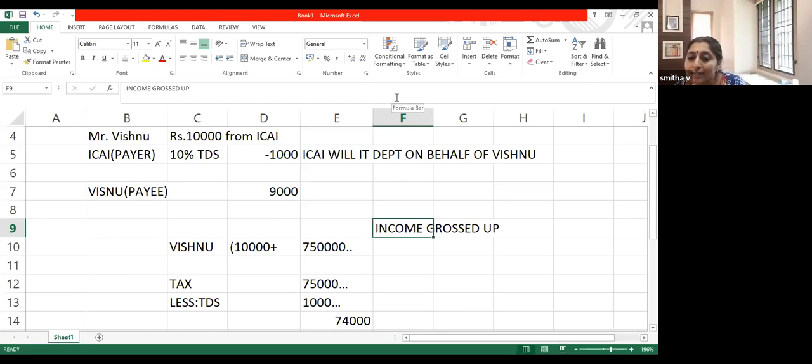What if he doesn't claim refund? It goes to the government fund. Government will be more than happy. You will be called a good citizen. Right? If Vishnu doesn't bother about that 1,000, he need not. But if he wants that refund, come to my office and I'll charge you a fees as well, Vishnu. Right.